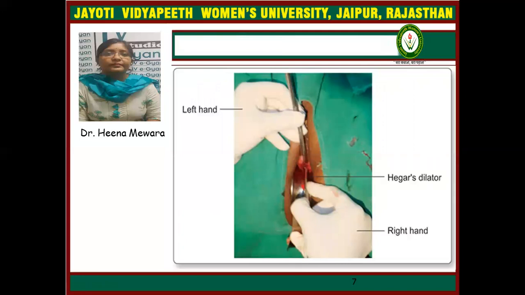So this diagram shows how the Hegar dilator is used. The left hand makes the cervix steady during the procedure.